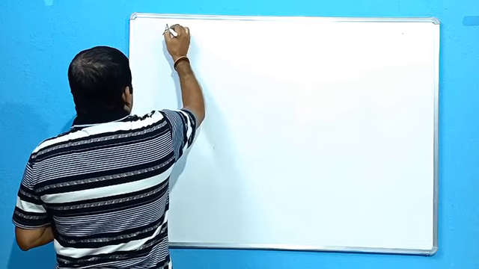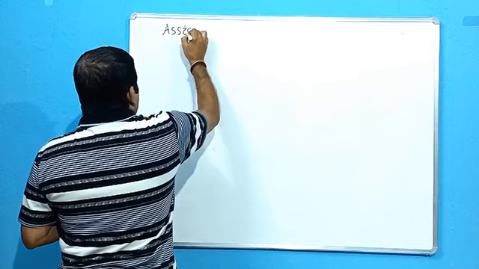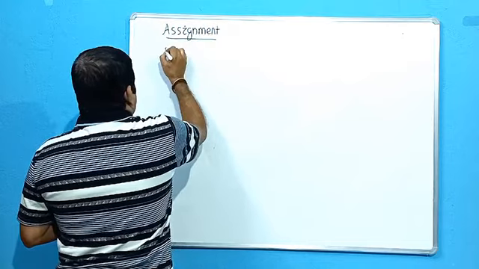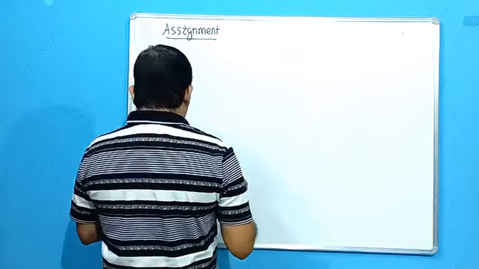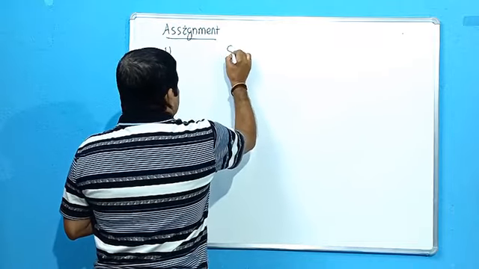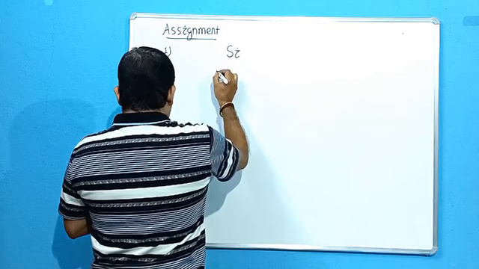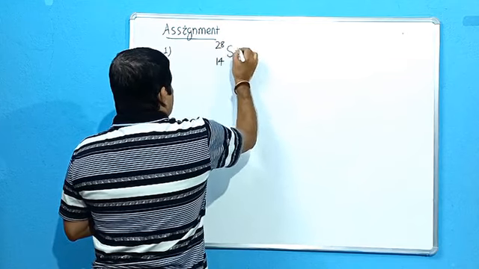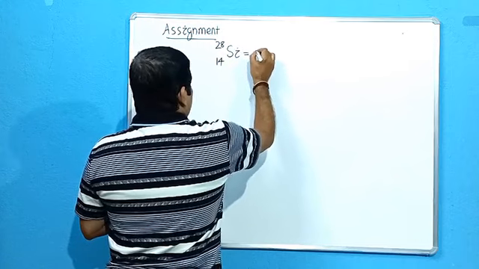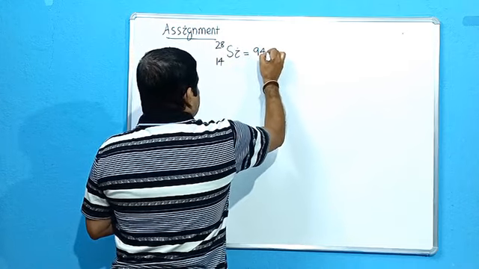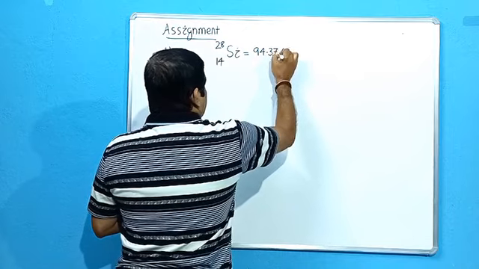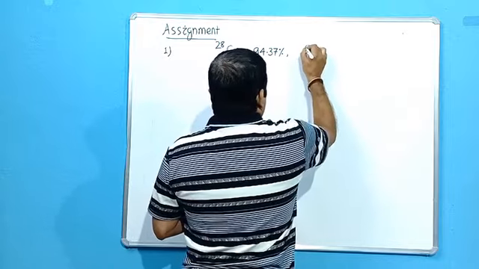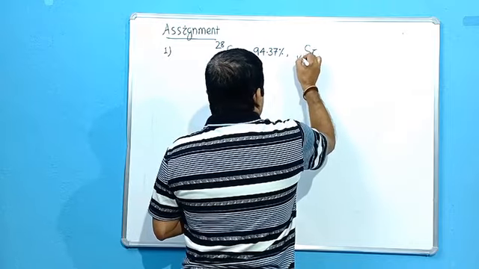So first we solve the assignments given to you in the last class. Question 1. Silicon is available in the form of isotopes: silicon 28, that is 14, 28, with natural abundance 94.37%. Then silicon 29